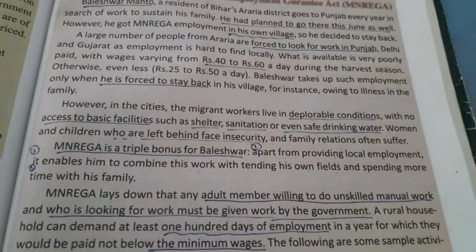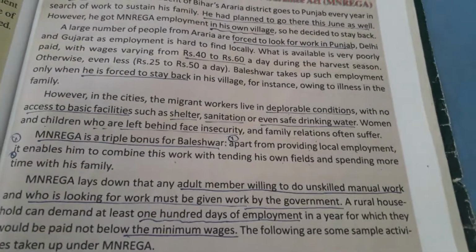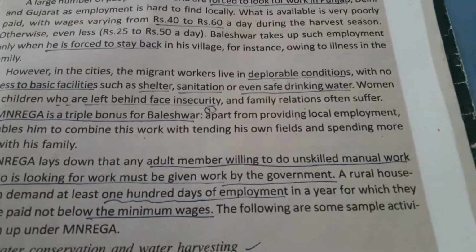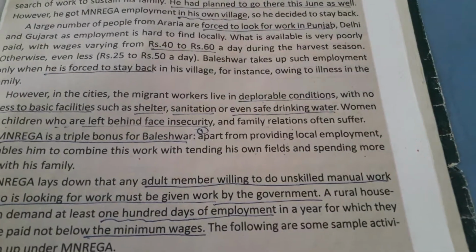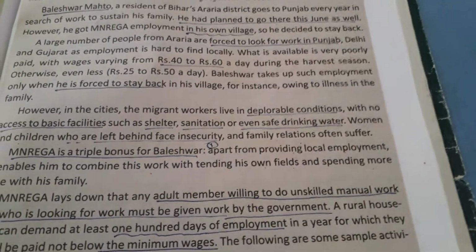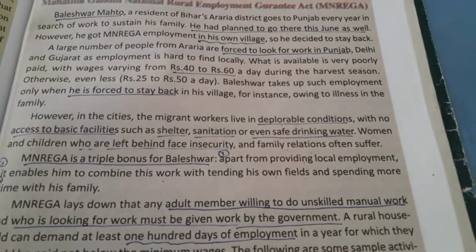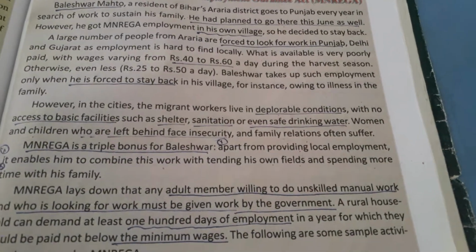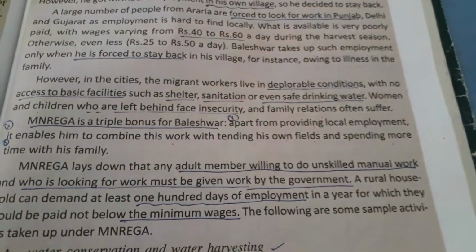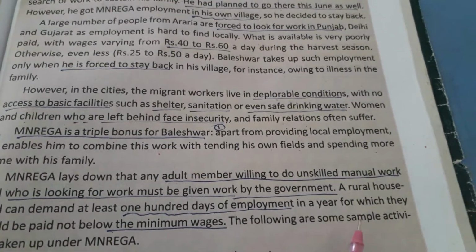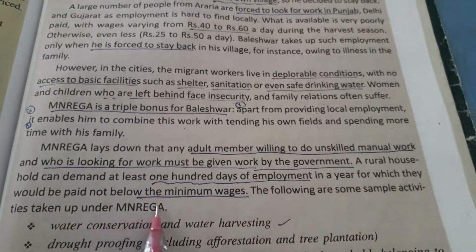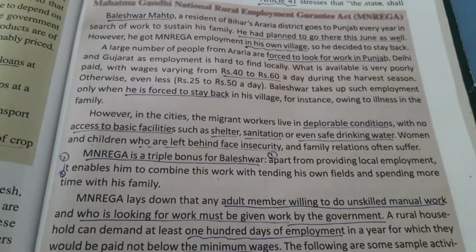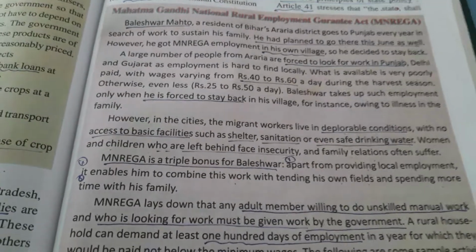So MNREGA lays down that any adult member willing to do unskilled manual work and who is looking for work must be given work by the government. This is the aim of this scheme. So the adult members who are willing or who are seeking work. A rural household can demand at least 100 days of employment in a year, for which they would be paid not below the minimum wages. Under this scheme, the wages are fixed by the government. That is called minimum wages.